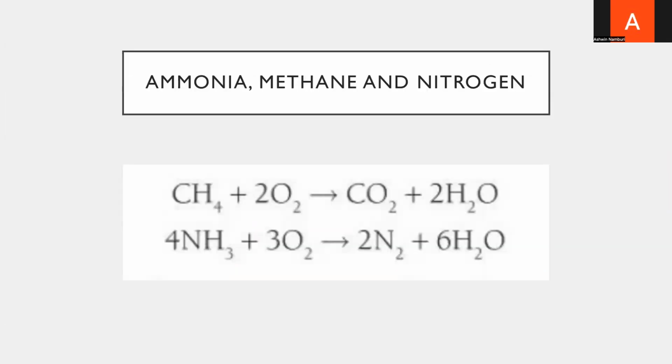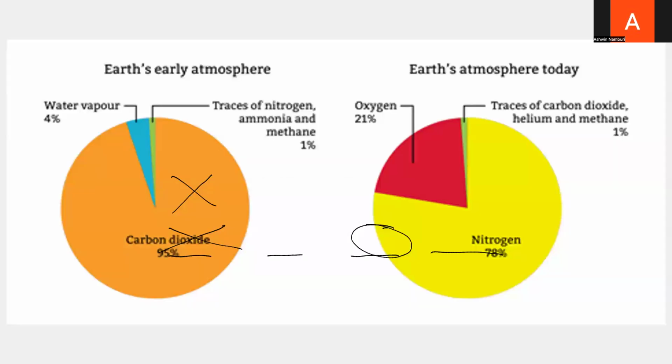Here we can see the reactions which formed nitrogen and removed methane and ammonia. In the top reaction, we can see methane reacts with oxygen to form carbon dioxide and water. This meant that all the methane that was formed by volcanoes was removed. In the second reaction, we can see ammonia reacts with oxygen to form nitrogen and water. This meant that the ammonia was being removed and lots of nitrogen was being produced, which is why we saw in the last slide that there was lots of nitrogen in today's atmosphere.